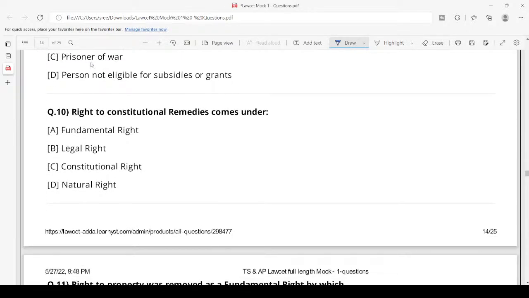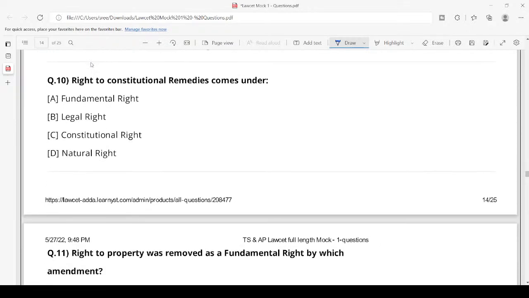Next question. Right to constitutional remedies comes under fundamental right. It is a fundamental right. The right to constitutional remedies is under Article 32 of the Indian Constitution. If your fundamental rights are violated, you can approach the court for the enforcement of your fundamental rights, and this right in itself is a fundamental right under Part 3.